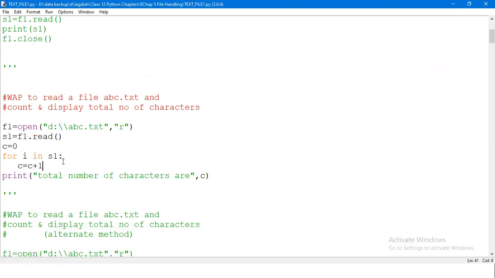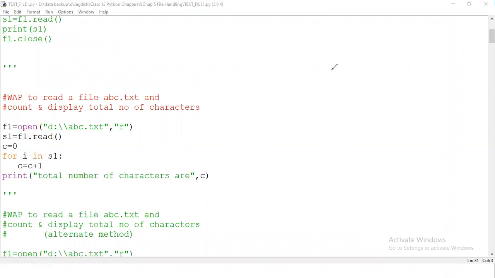So this is one of the ways you basically count the total number of characters. Obviously, to count the total number of characters, you need to read it. What actually was the process? The content was there in the file. You retrieve the entire content from this file. F1 is going to deal with this particular file.